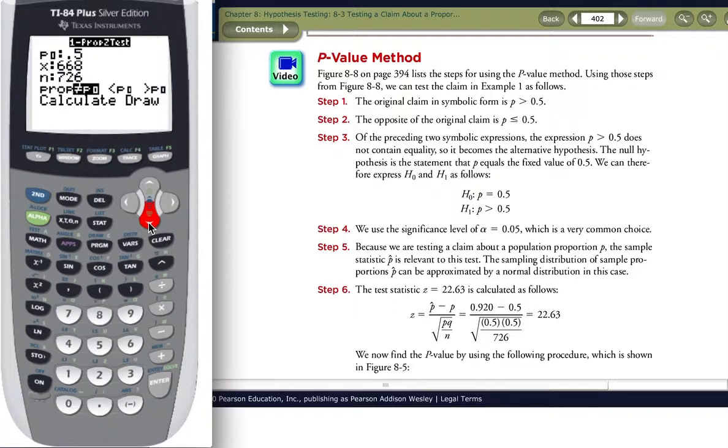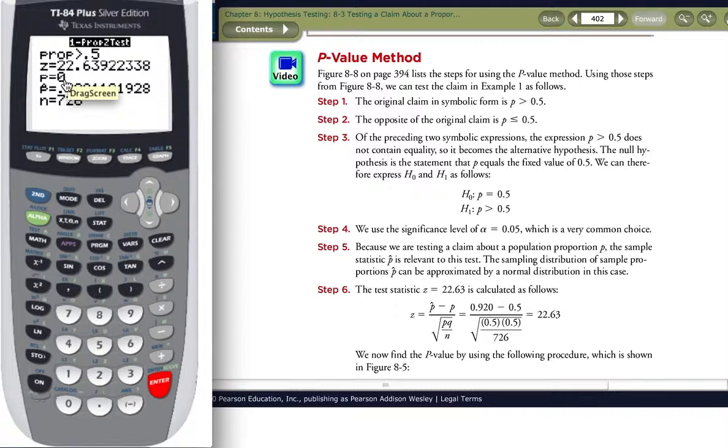We're arguing that the proportion is greater than 0.5. And then we calculate. And so testing the alternative that the proportion is actually greater than 0.5, we get a z statistic, a z-score here of 22.639. That's an incredibly large z statistic.